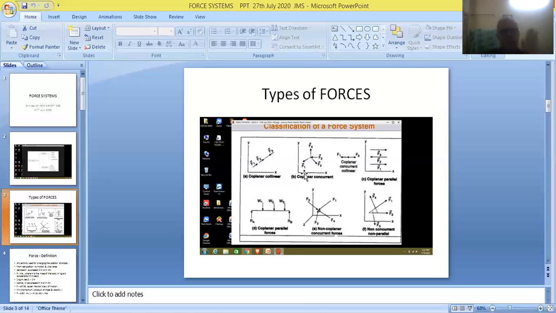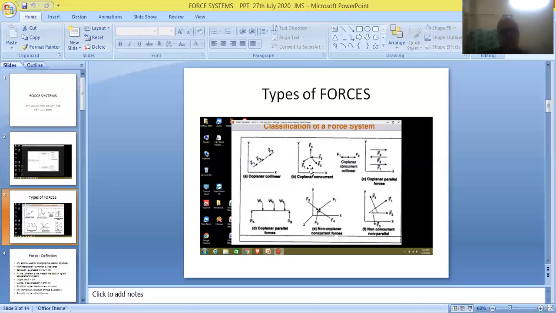We can see several forces shown in this particular plane. All the forces are acting in the XY plane given in the figure, therefore they are called coplanar forces.